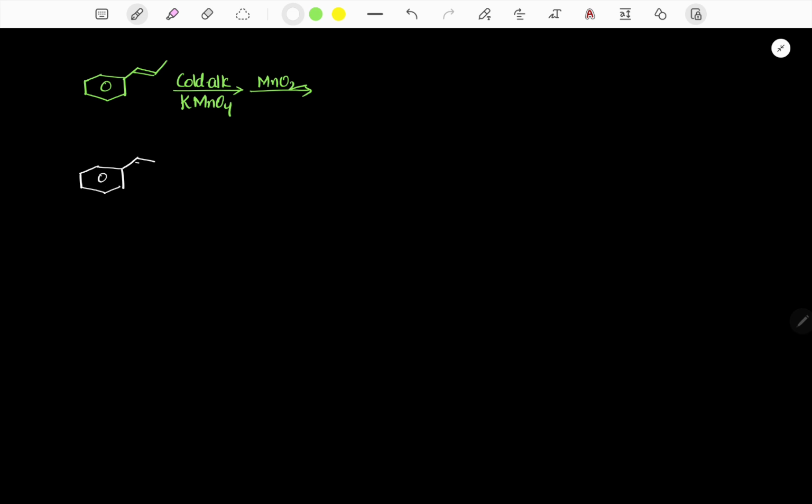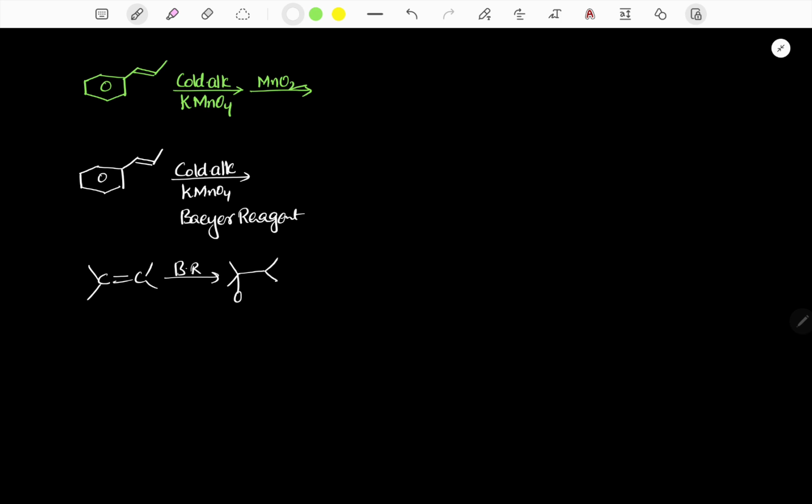Alkene treated with cold alkaline KMnO4. Cold alkaline KMnO4 is Baeyer's reagent. Suppose it is a simple alkene. Now it is treated with Baeyer's reagent, and the simple answer is the corresponding 1,2